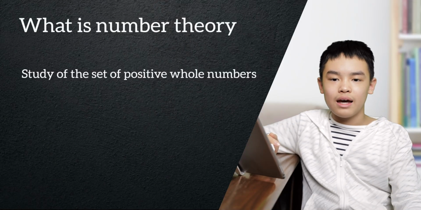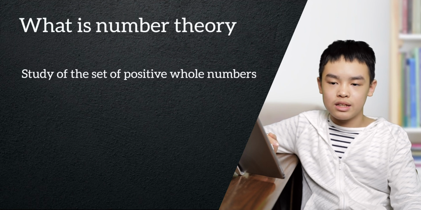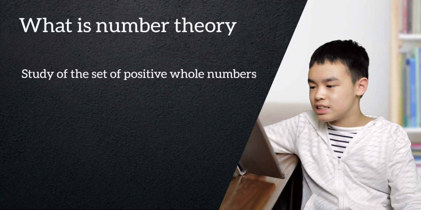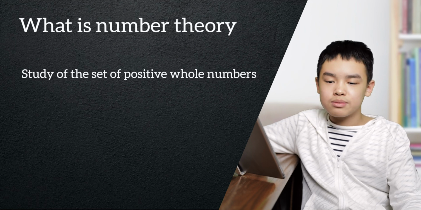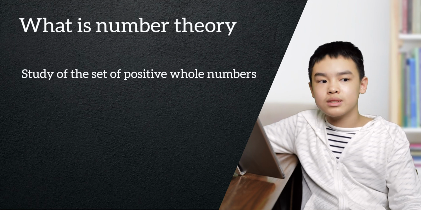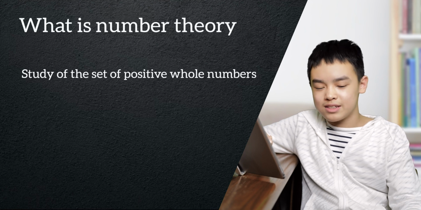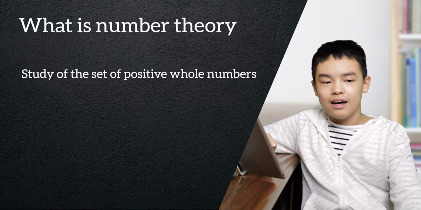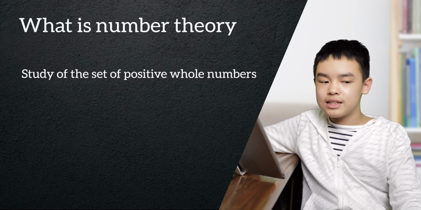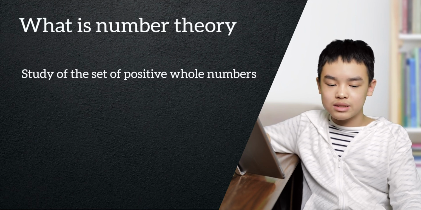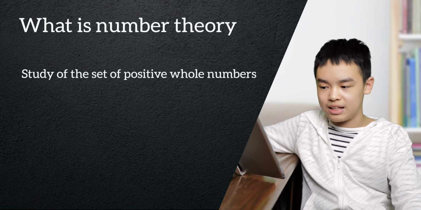Now, in order to learn number theory, you have to know what number theory is, and in fact, it is much simpler than you might imagine. It's basically the study of the set of positive whole numbers. You guys probably know what positive whole numbers are: 1, 2, 3, 4, 5, 6, 7, 8, 9, 10. Mind you, there's no 0, because it's positive whole numbers and 0 is neither positive nor negative, so we cannot include 0.